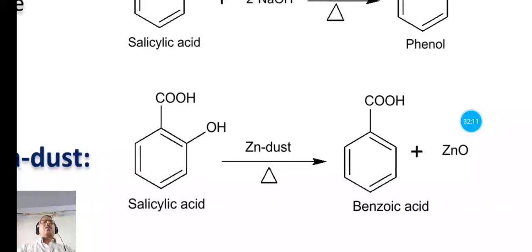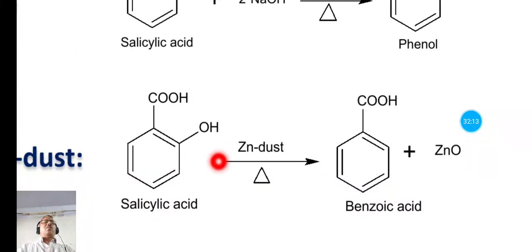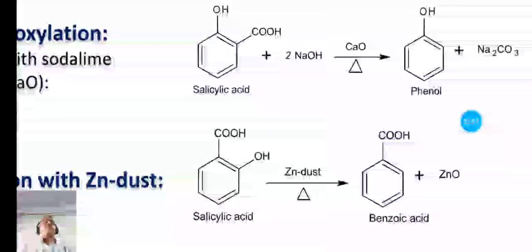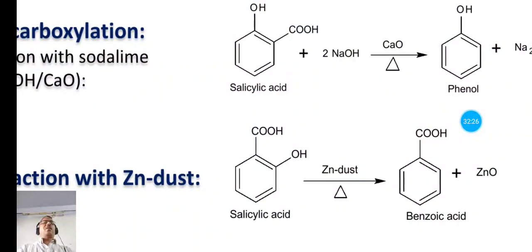So here salicylic acid on treatment with zinc dust forms the benzoic acid, and side product is the zinc oxide. So it is a reduction reaction. There is loss of oxygen from the salicylic acid, so it is reduction.